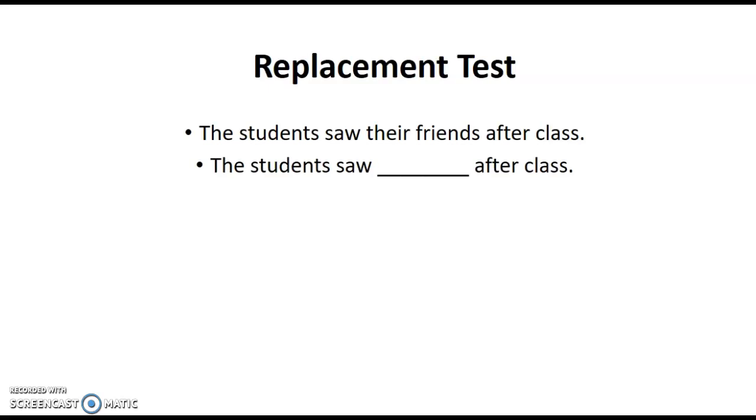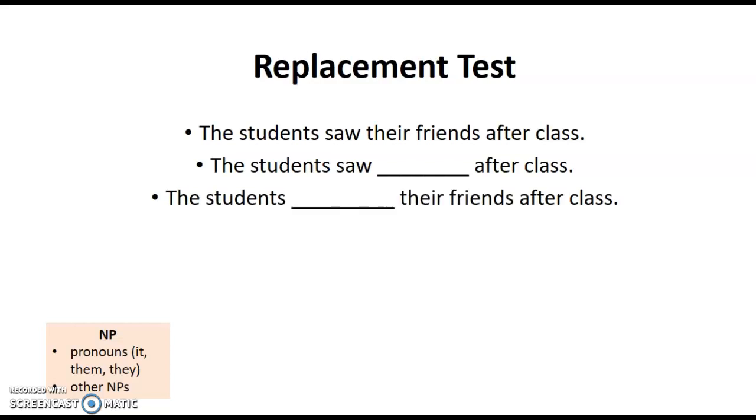But if I were to take out their friends, I could easily replace that with something else, right? So the students saw somebody after class, or the students saw them after class, or the students saw a bunch of crazy people after class. We could replace it with any other noun phrase. So noun phrases we can definitely replace in a sentence. I could replace it with other pronouns like it, or them, or they, or other noun phrases like the example I just gave.